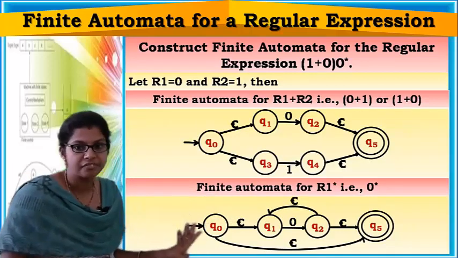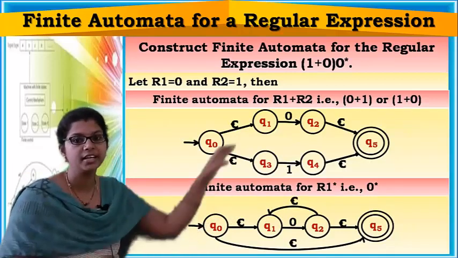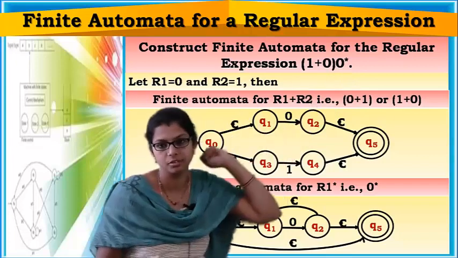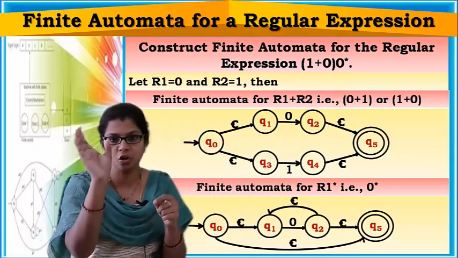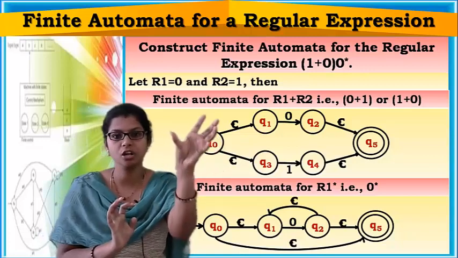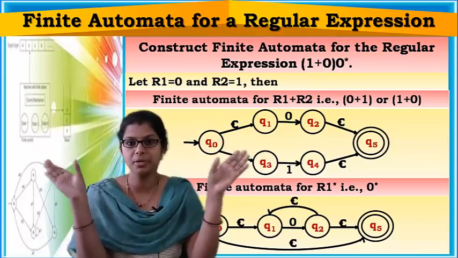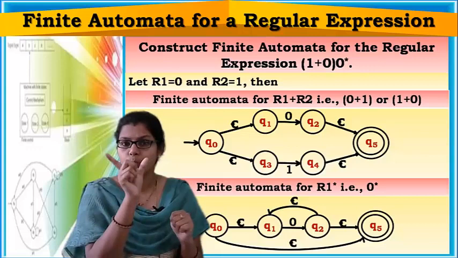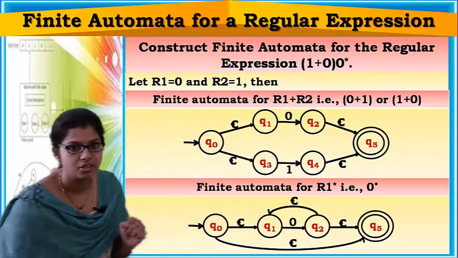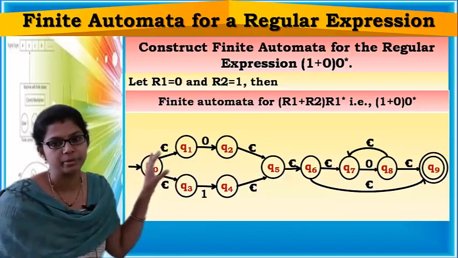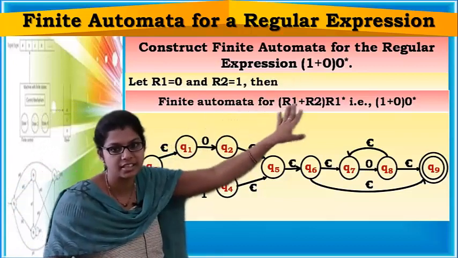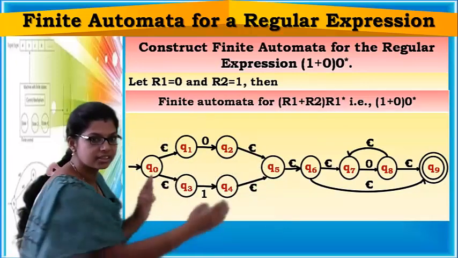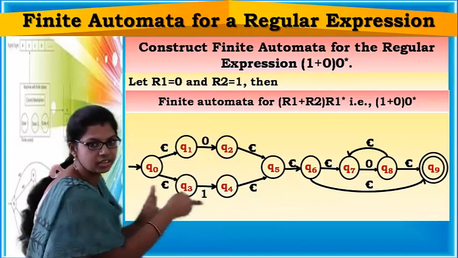So now you have to concatenate the finite automata for this union and the finite automata for the closure. For union you got one finite automata, and for closure you got one more finite automata. These two finite automatas should be concatenated. For concatenation, you will just add one epsilon transition between them, right? So this is the finite automata representing this regular expression, concatenation of 1 union 0 and then 0 closure.